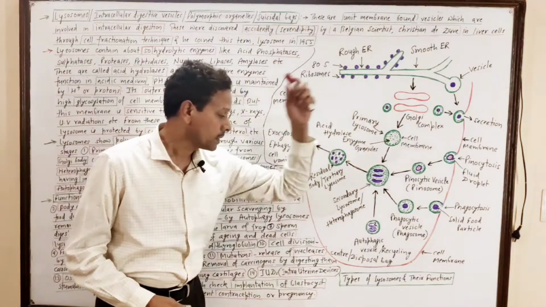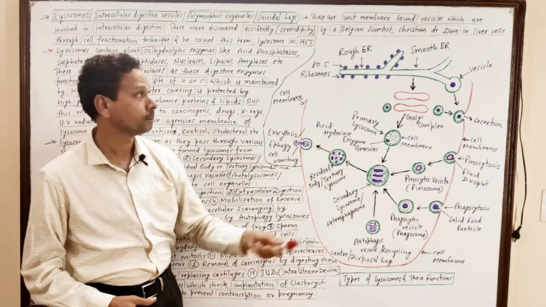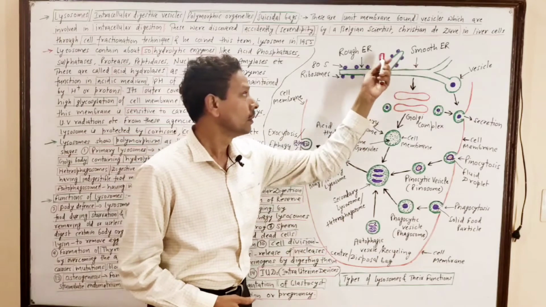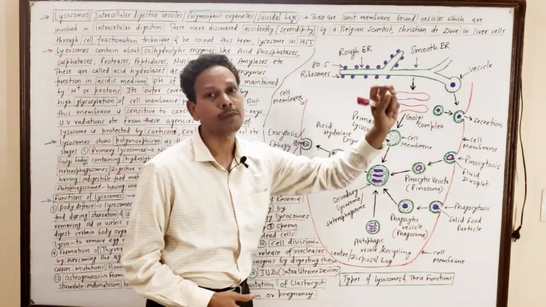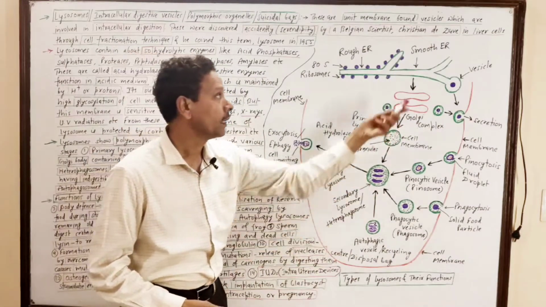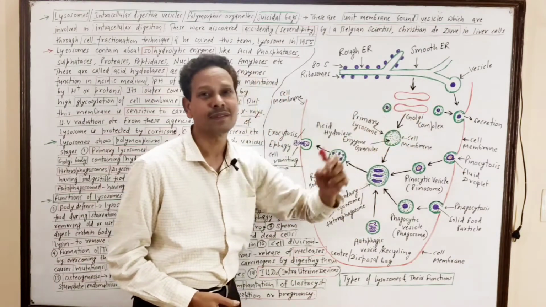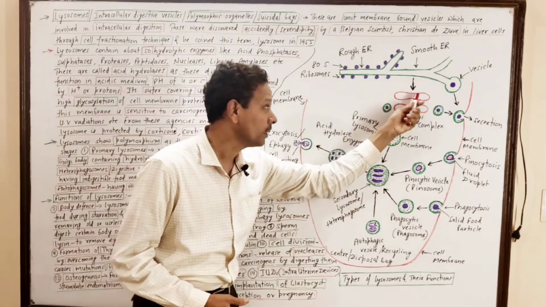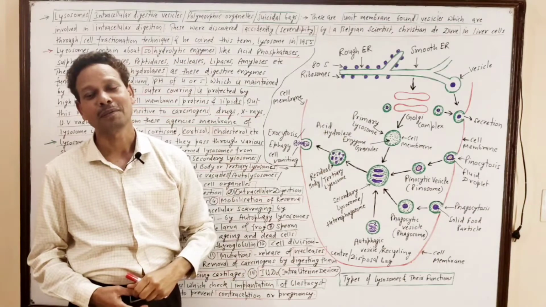This diagram shows different types of lysosomes and their functions. Rough endoplasmic reticulum has ribosomes. Smooth endoplasmic reticulum is without any ribosomes. The smooth endoplasmic reticulum gives rise to the Golgi body, the Golgi complex, and the Golgi complex produces lysosomes.